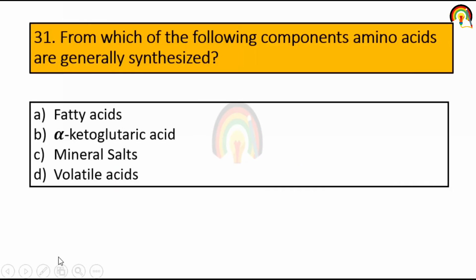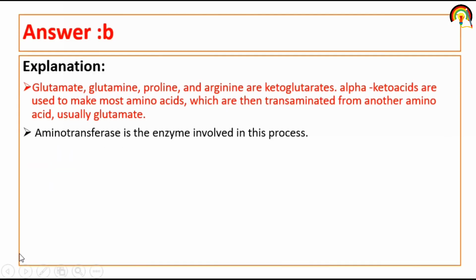Next one. From which of the following component amino acid are generally synthesized? So it's alpha-ketoglutarate acid. Glutamate, glutamine, proline and arginine are derived from ketoglutarates. Alpha-keto acid are used to make most amino acid which are then transaminated from another amino acid, usually glutamate. And which enzyme is used in this process? Aminotransferase.